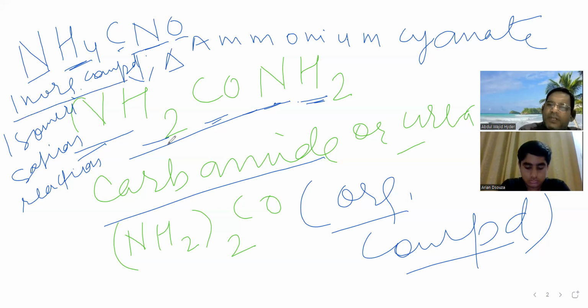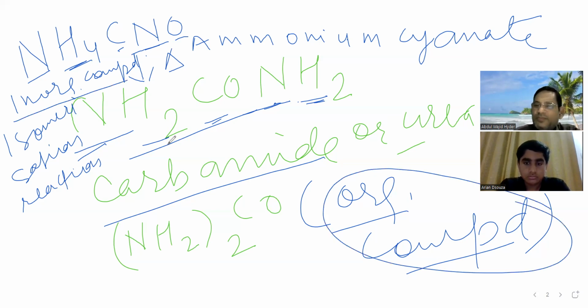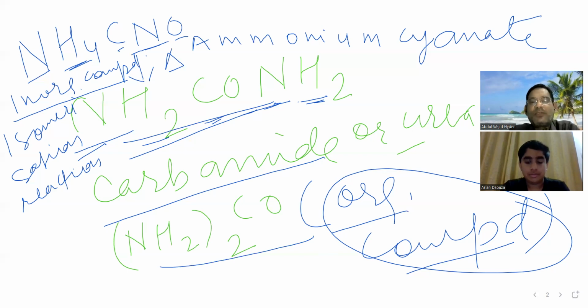Here an inorganic compound is converted into an organic compound. There is no addition or combination of two or more elements, and no breaking of any compound. Here it is one compound, there also it is one compound, only the arrangement of atoms is getting changed. Such reactions are called isomerization reactions.